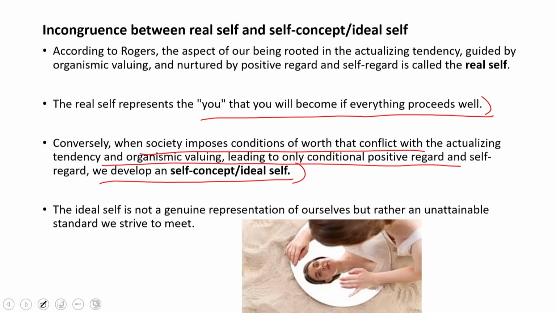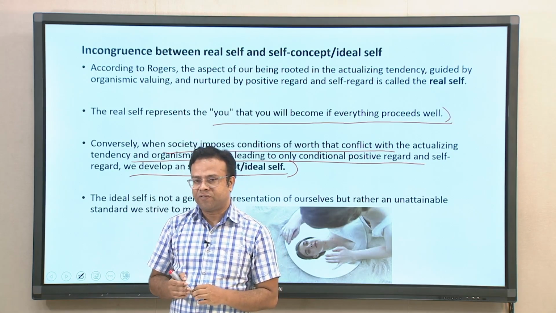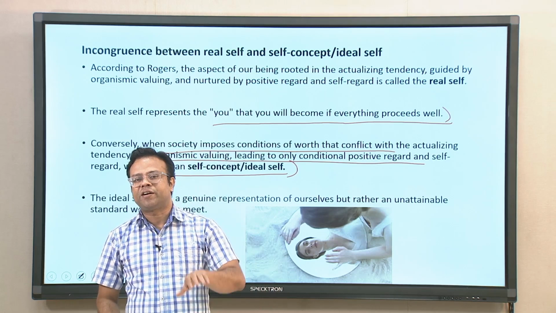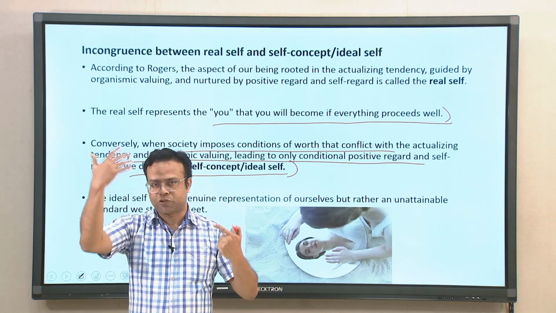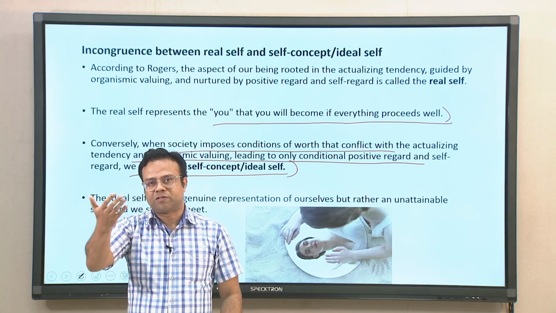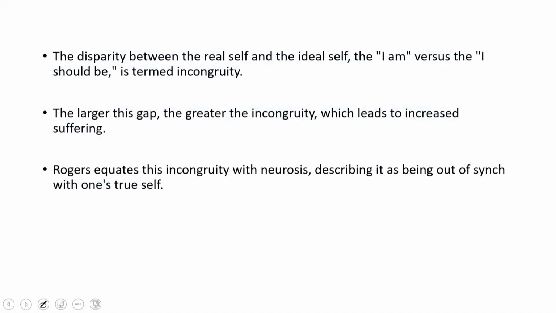Real self is the true self, it is not a concept, but ideal self is a concept we develop from the outside world. So, this ideal self is not a genuine representation of ourselves, but rather an unattainable standard we strive to meet. Certain standards we think we should be meeting based on expectations from outside. The disparity between the real self and ideal self, the I am versus the I should be, is called incongruity.